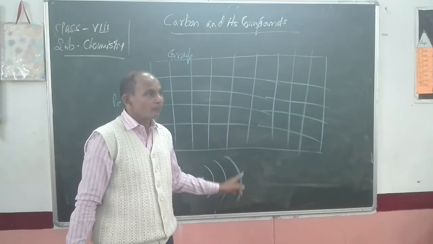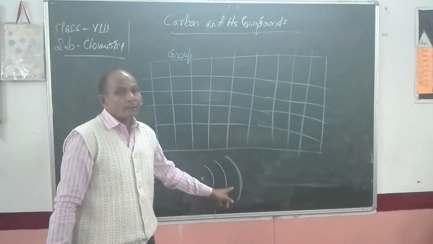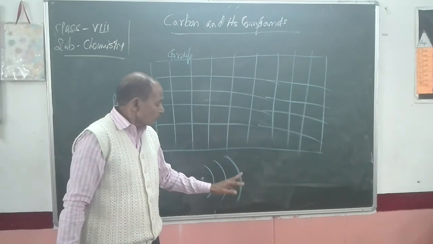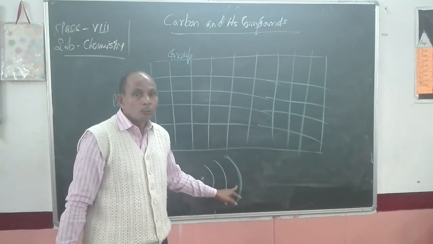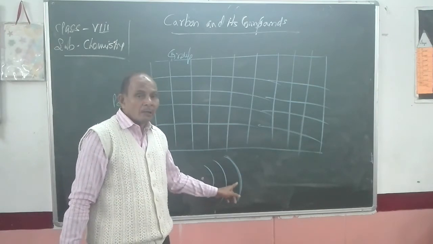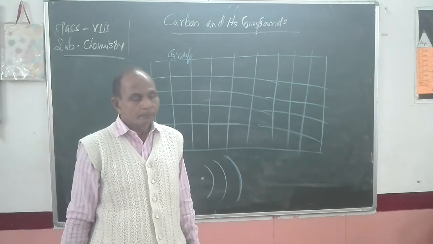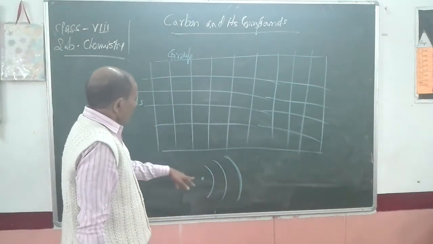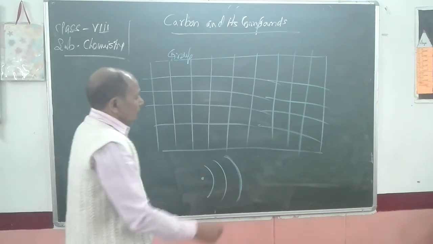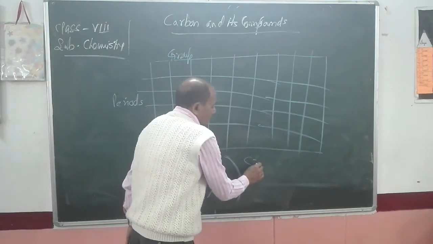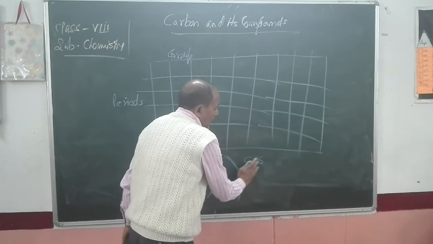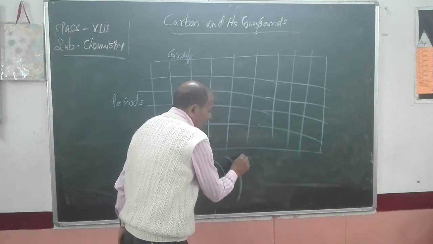And the electrons which are included in this valence orbit are known as valence electrons. Clear? Now, in case of carbon, the atomic number of carbon is 6, and this atomic number